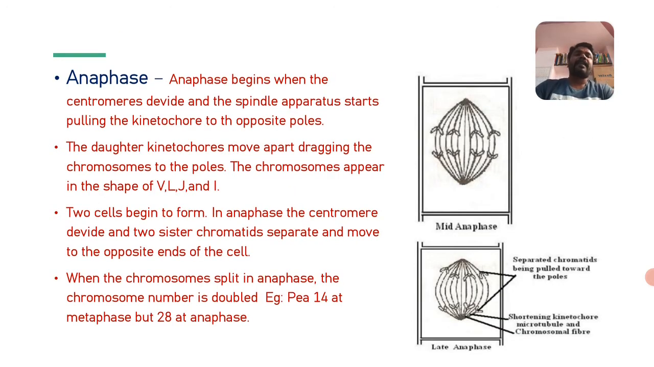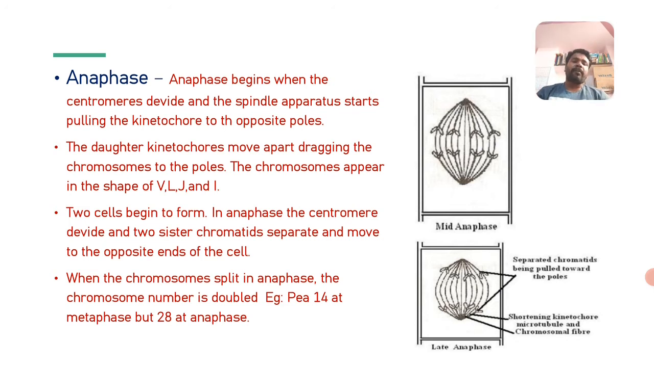The next stage, anaphase. Anaphase begins when the centromeres divide and the spindle apparatus starts pulling the kinetochores to the opposite poles. See, when anaphase begins, the centromere undergoes division. The spindle apparatus starts pulling these chromosomes, pulling the kinetochore to the opposite poles, because the kinetochore is attached to the surface of the centromere. They are pulled towards the opposite pole. During that time, the centromere undergoes division.